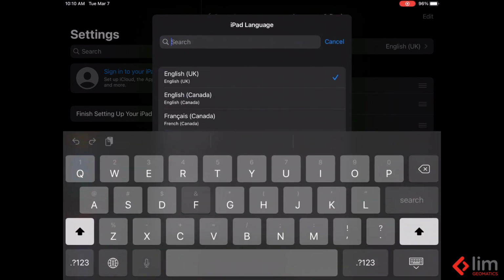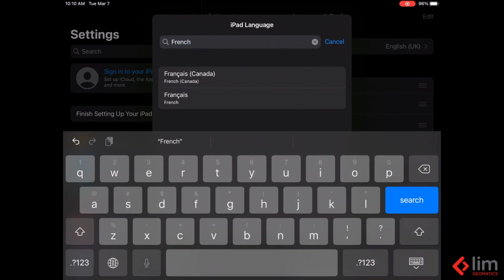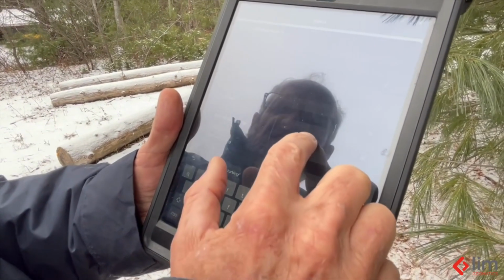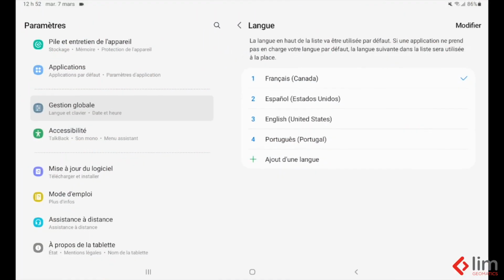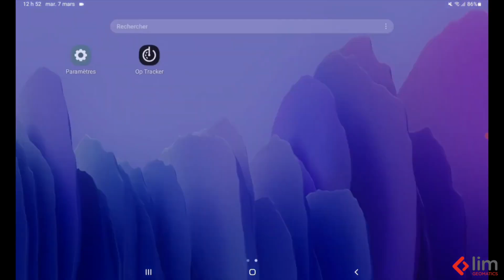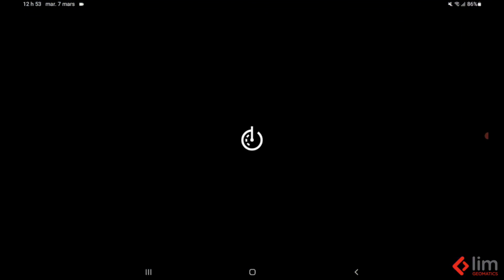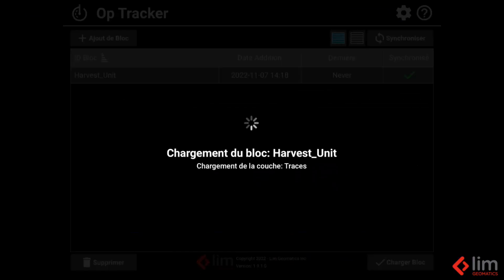This allows your operators to work in their language, which removes the guesswork and reduces the risk of clicking the wrong buttons. Now, I will show you when we change the tablet settings to Français, how the UpTracker tab mobile application would reflect that.